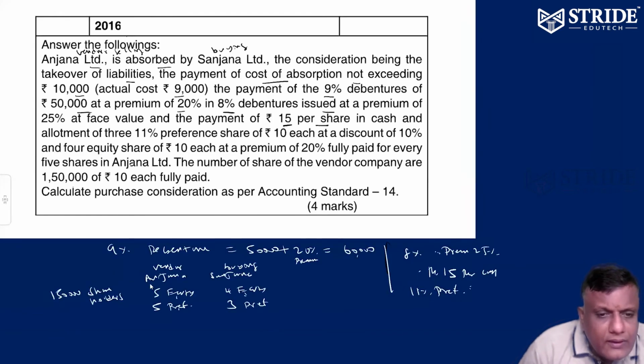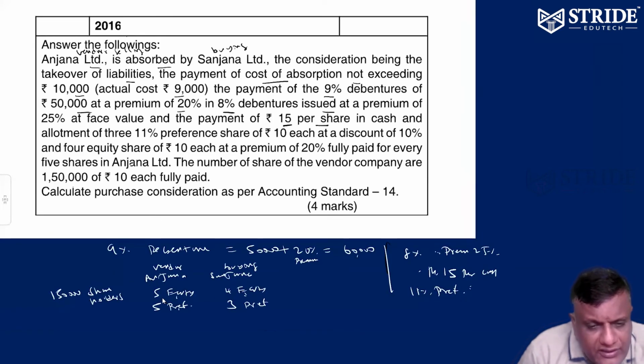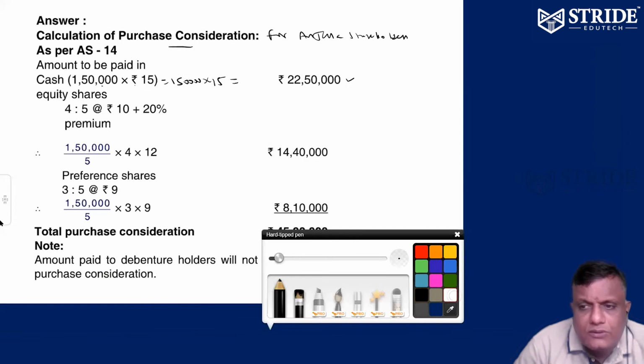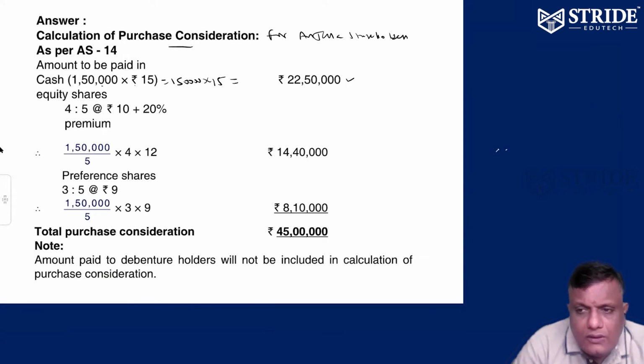Next. For every 5 shares of Anjana, 4 equity shares are to be given. So for every 5, we have to pay 4. Now, for 1.5 lakh equity shares of Anjana, how many equity shares do we have to pay?